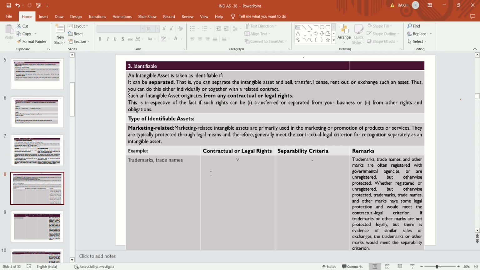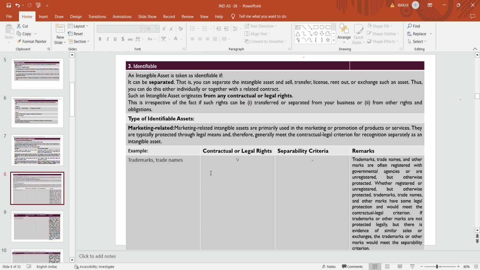And such an intangible asset may originate from a contractual or legal right. This is irrespective of whether such right can be transferred or separated from your business or from other rights and obligations. So an intangible asset is said to be identifiable when it can be separated.